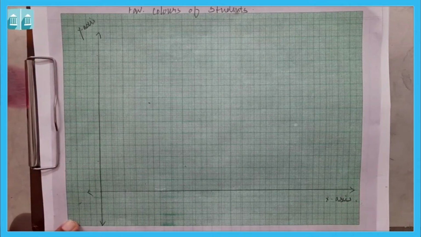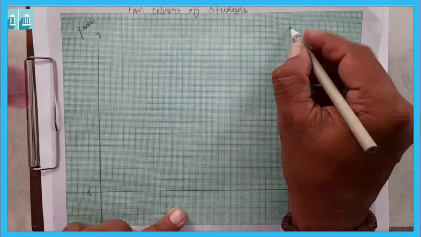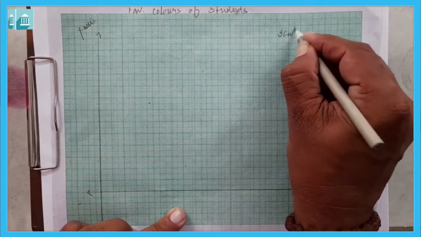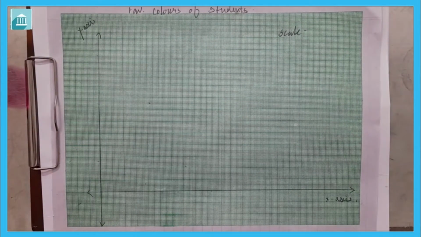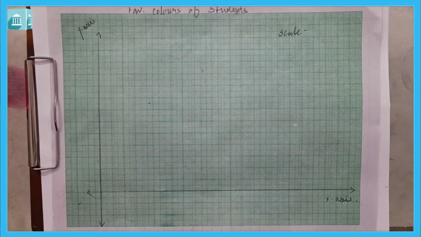Now, choosing a scale. Whatever bar graph we are doing, scale we have to write. Here, according to the data given, we have to choose the scale. Here in the data it is given 43, 19, 55, 49 and 34. So, it is nearby 10.